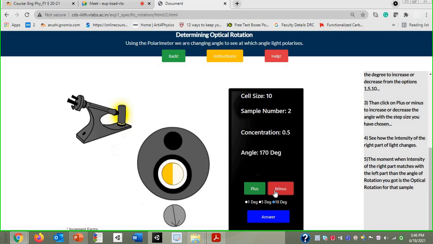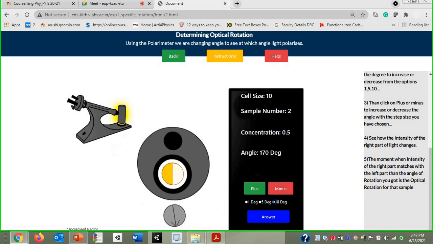That can be decided with the help of these two switches, plus and minus. Minus means you are rotating it in an anti-clockwise direction, plus means you are rotating it in a clockwise direction. With how much amount of change you have to move the analyzer, that is also provided here. You can move 1 degree, or 5 degrees, or 10 degrees. That is provided over here.